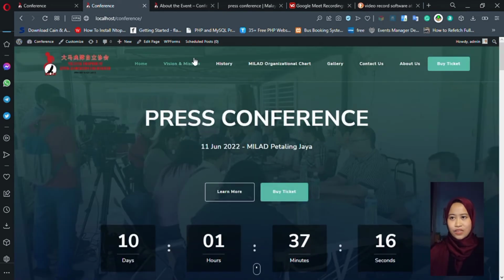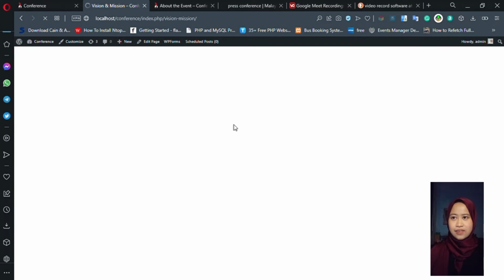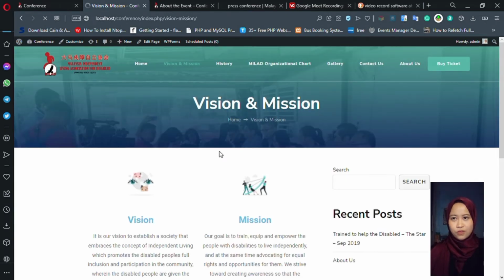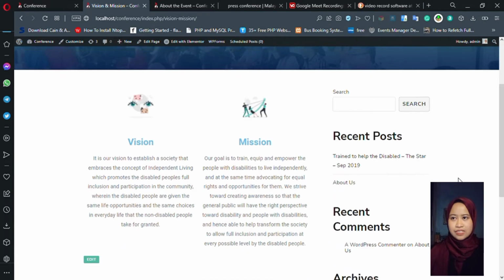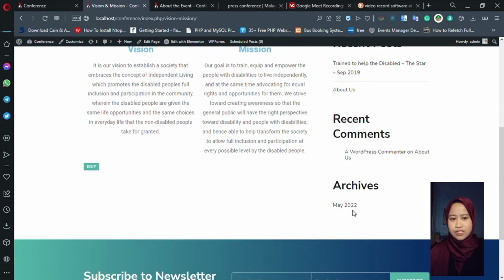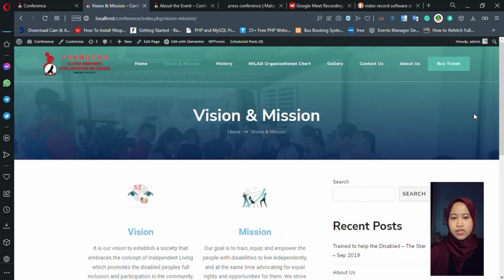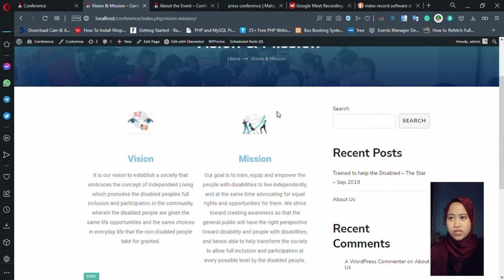On the next page of the menu on the navigation bar is Vision and Mission. This page is a block-like page with a sidebar layout. This page shows the vision and mission of the organization. There is also an image with the vision and mission to make it more attractive. The vision of the organization is displayed beside the mission.